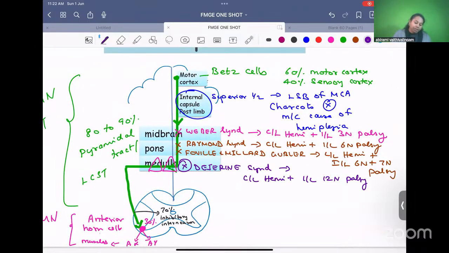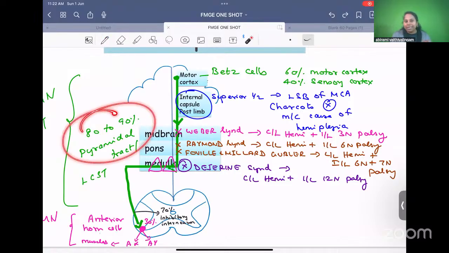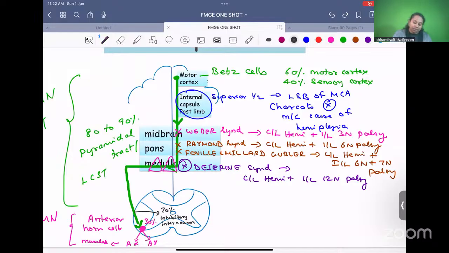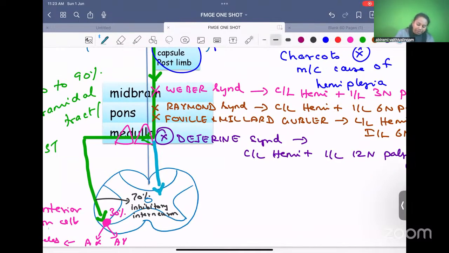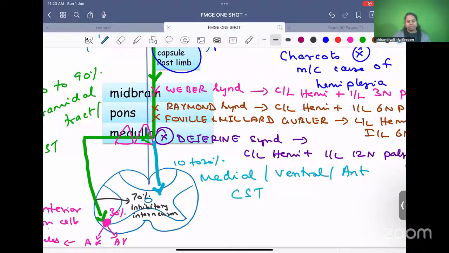We said 80 to 90% of the fibers cross to the opposite side. What about the remaining 10 to 20% of the fibers which did not cross? The uncrossed fibers will descend on the same side, and they form the medial or ventral or anterior corticospinal tracts. Okay, so that is about the corticospinal tracts.